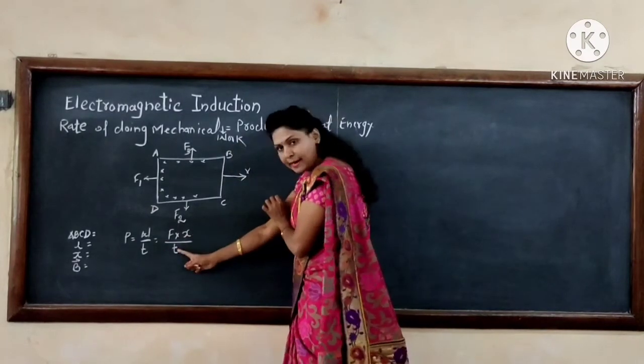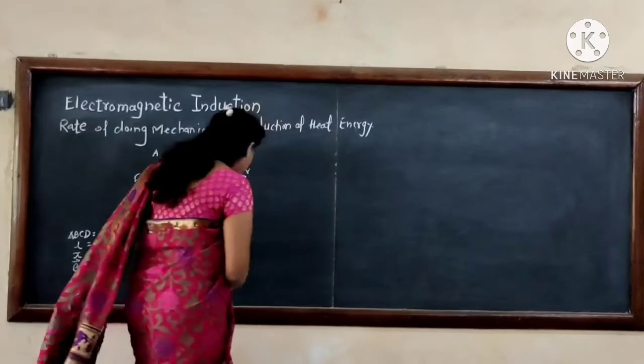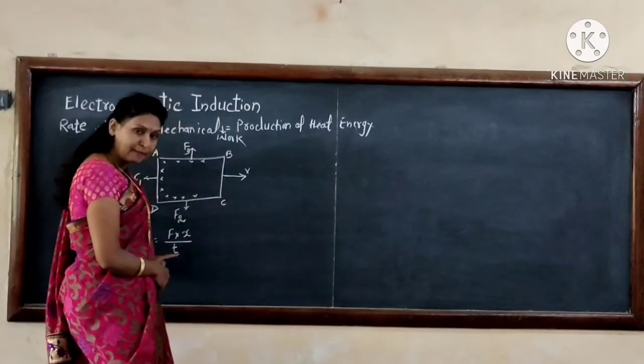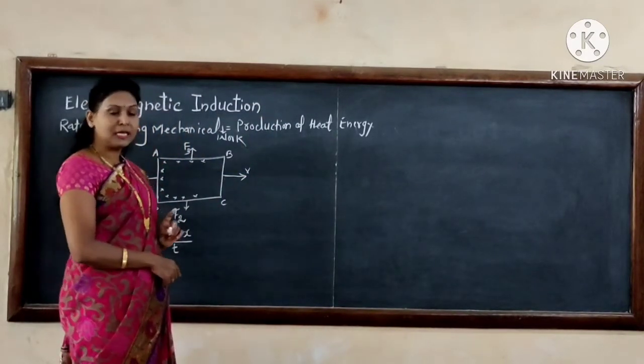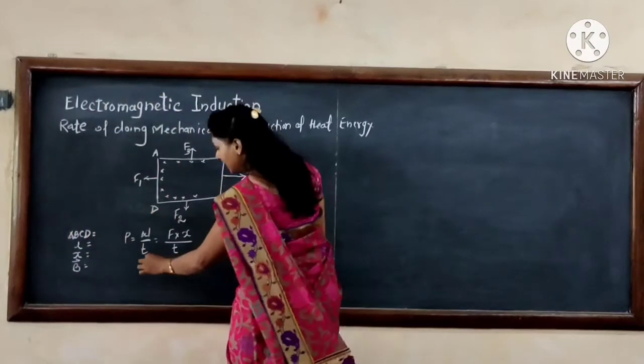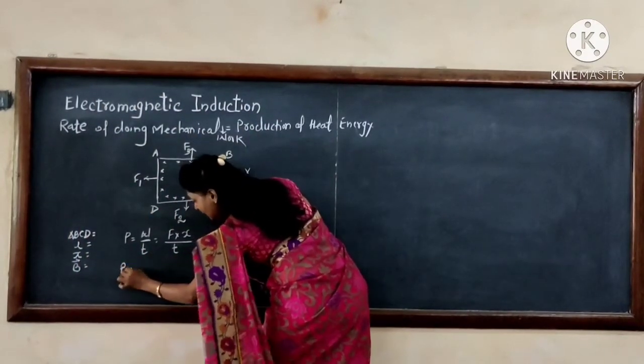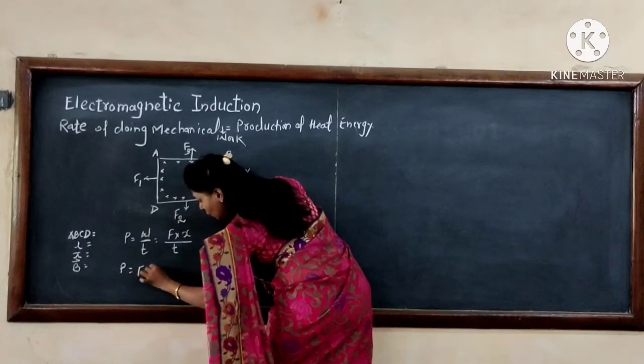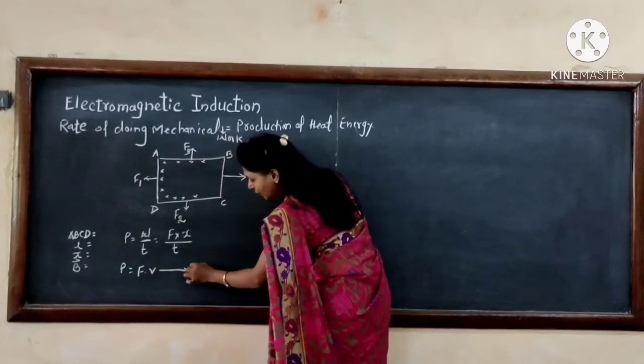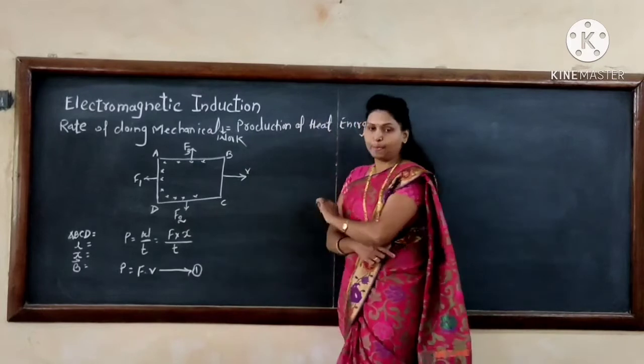Now x divided by t, that is displacement divided by time, is nothing but velocity. Therefore the power is P equal to F into V. Suppose this is equation number 1.